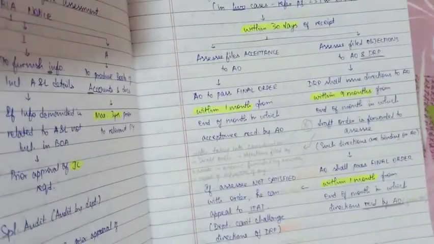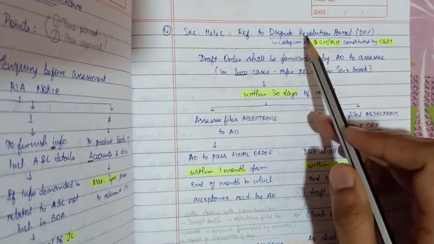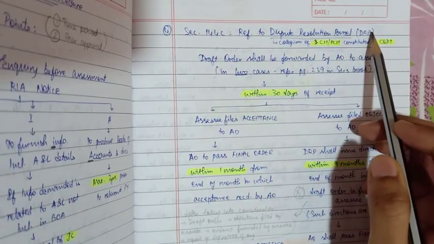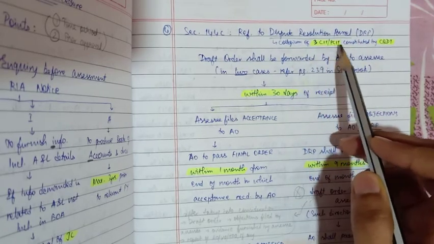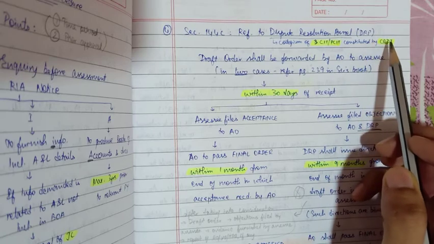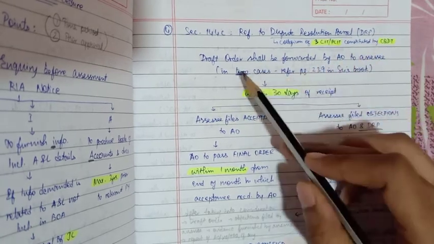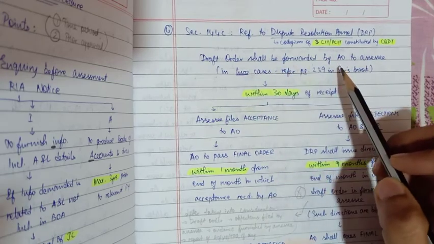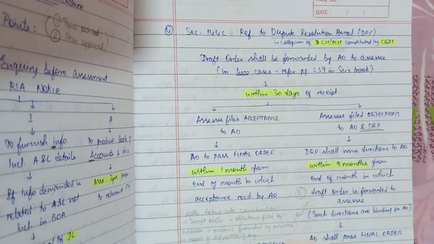Moving on to the next section 144(c), reference to dispute resolution panel, DRP. DRP is a collegium of 3 CIT or PCIT constituted by CBDT. Okay. Here in this case, draft order should be forwarded by AO to the assessee in 2 cases. And which are these 2 cases? You can refer page number 239 in compact. Here I have taken it for you.